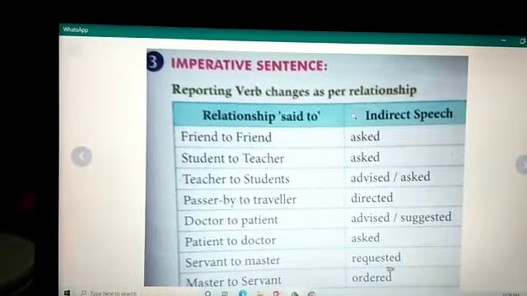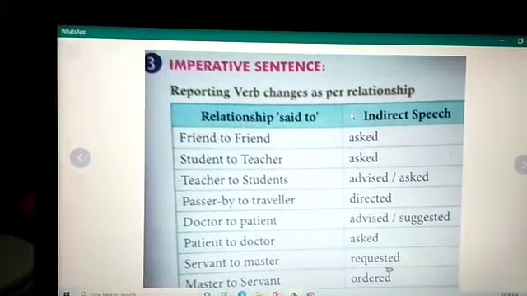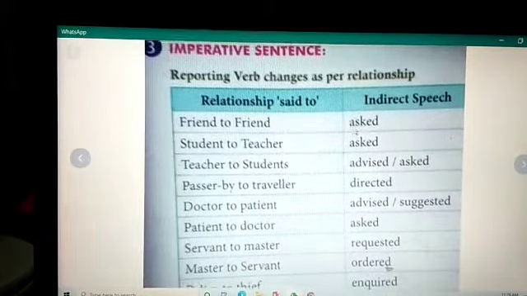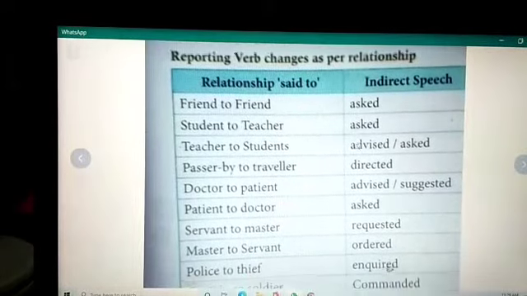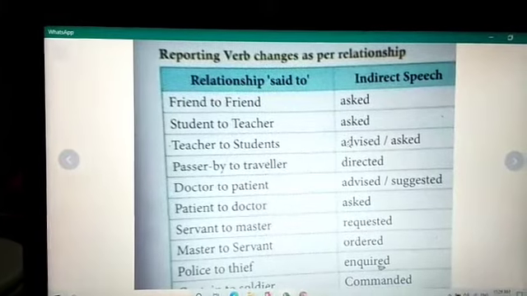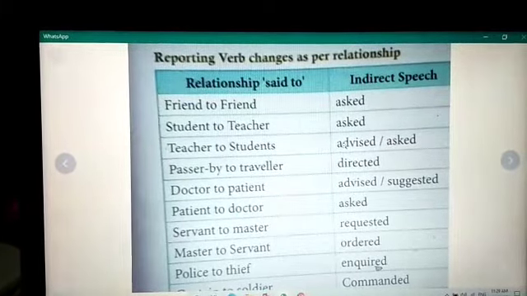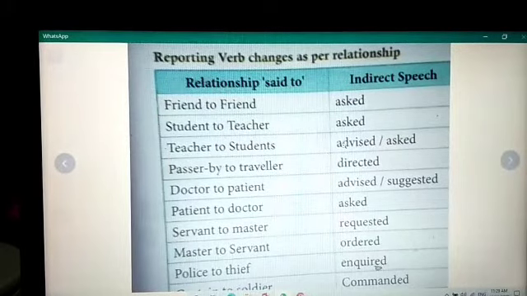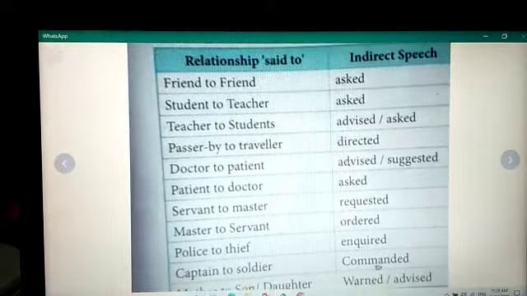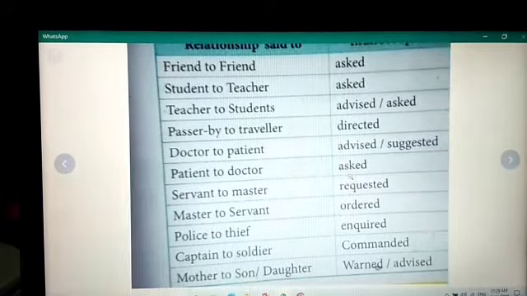Next we are moving on to the third type of sentence, that is imperative sentence. Reporting verb changes as per the relationship. Suppose it is friend to friend, said to will become asked in indirect speech. Student to teacher is also asked. Teacher to students, advised or asked.